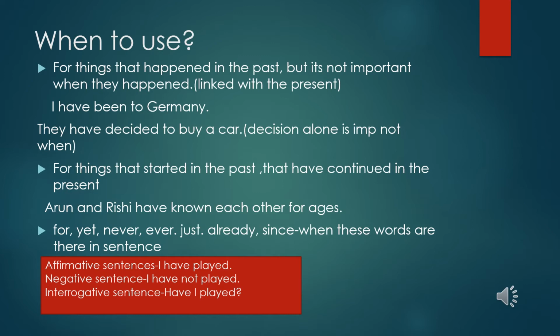Now there are some more rules. Before that, we can see how to form affirmative sentences, negative sentences, and interrogative sentences. It's so simple: I plus have plus the V3 form of the verb, played. Played is the V3 past participle form of the verb. If it is negative, we will be adding not: I have, then we insert the negative word not, then the past participle played. For interrogative, have or has will come first, followed by the subject, and then the V3 form of the verb, that is, the past participle form of the verb.